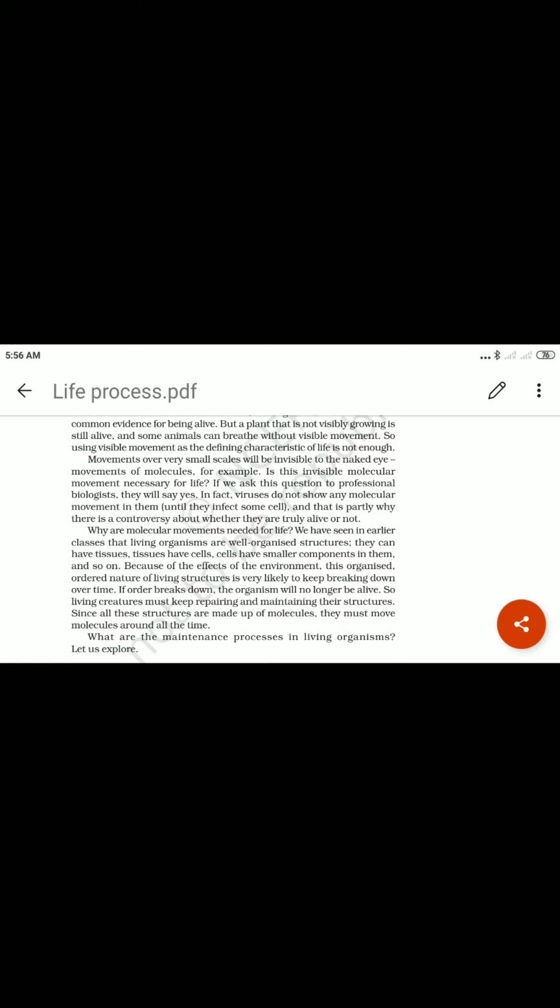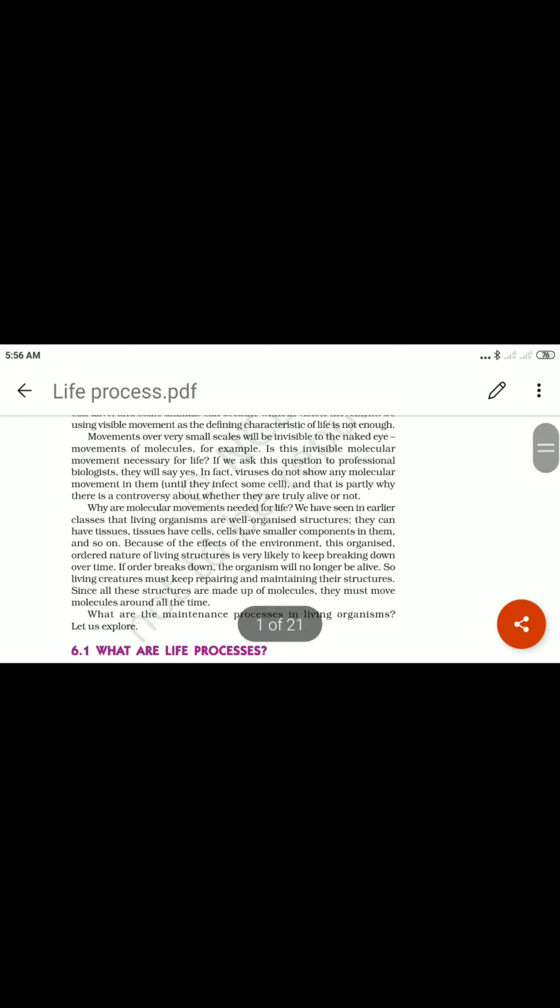Okay, it means they are alive or not alive, they are biotic or abiotic. That is the question. Okay, it means it is one type of controversy about being living or not.